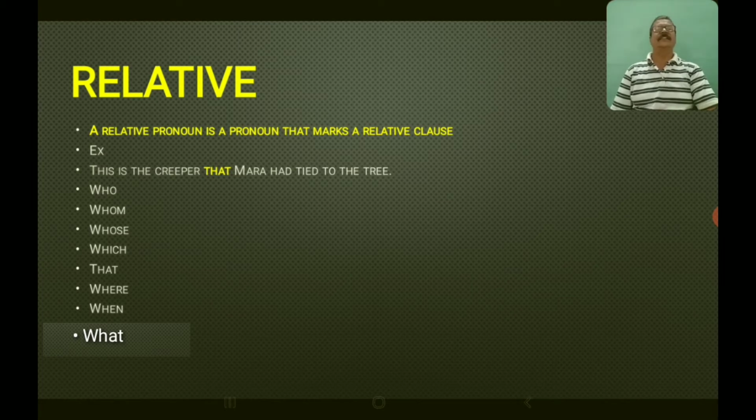This is the creeper is the main clause. That Mara had tied to the tree is the subordinate clause. And the relative pronouns are the WH words along with that: who, whom, whose, which, that, where, when, what. They are all relative pronouns.